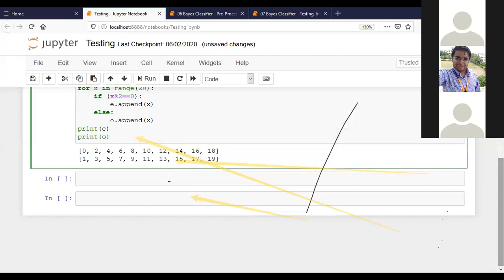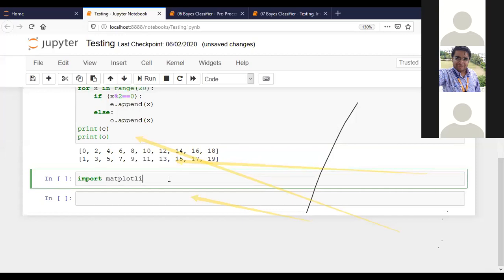So what we do, we just import a library through which we can plot any kind of maps or graph. Is it clear? So we just import matplotlib dot pyplot.